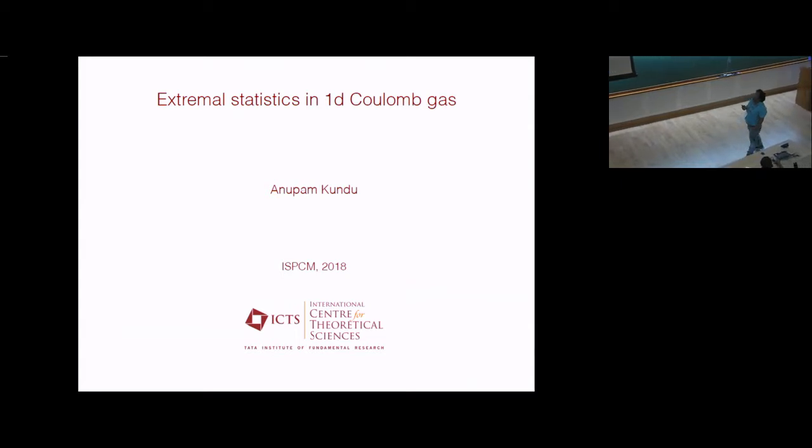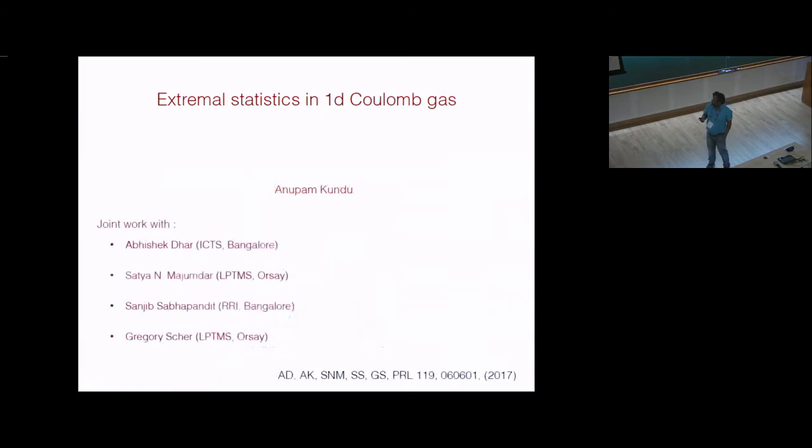I'll talk about extreme statistics in 1D Coulomb gas, and this is done in collaboration with Abhishek, Satya, Sanjeev, and Gregory. Okay, so universality. This is a common concept that we find in basic courses in statistical physics, like in phase transitions. But there are other simpler and widely known contexts where you see this concept.